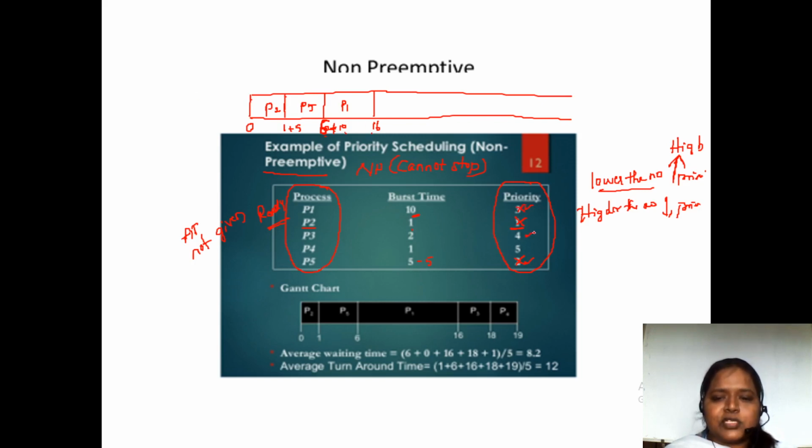Next, what is the process which has the highest priority? Next, P3 is the process which has the highest priority. P3 waited for 16 milliseconds. At 16 milliseconds, we are giving the CPU to P3. And in order to complete the task, how many milliseconds does it need? 2 milliseconds. That means 16 plus 2, totally 18 milliseconds are needed in order to complete the task of P3.